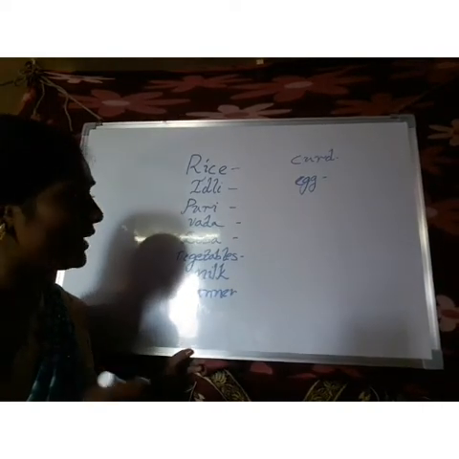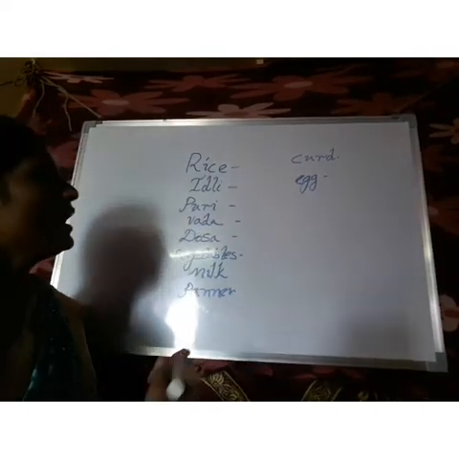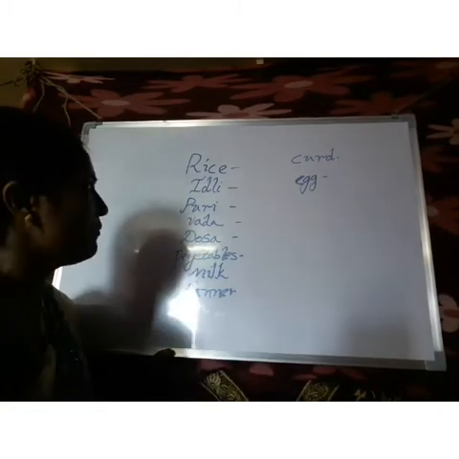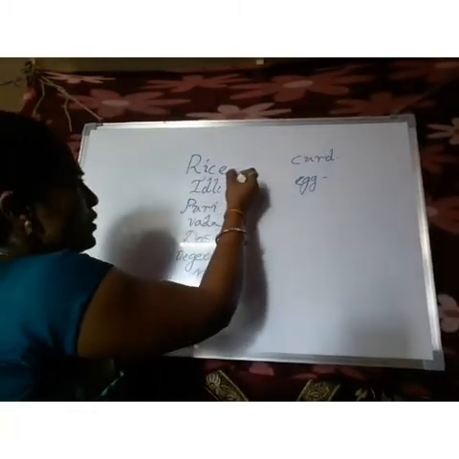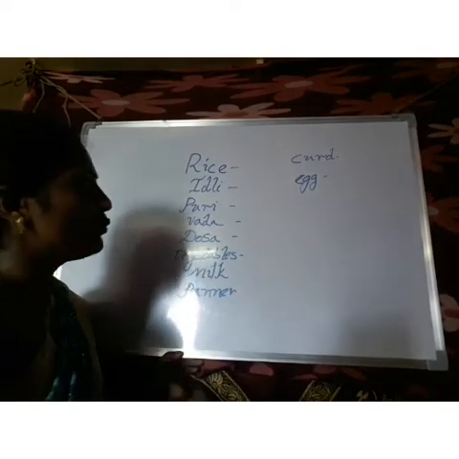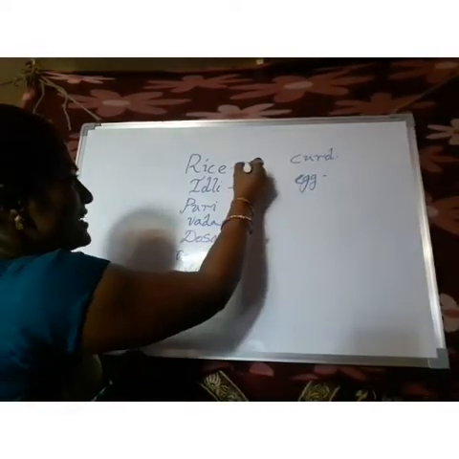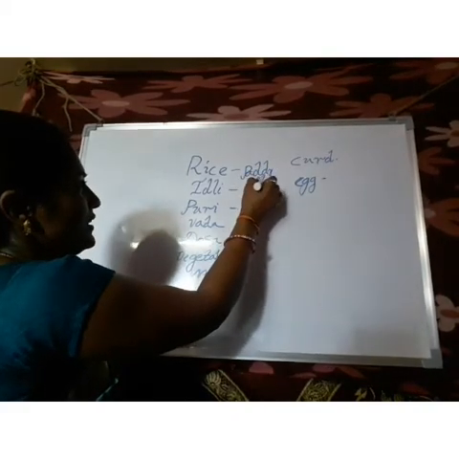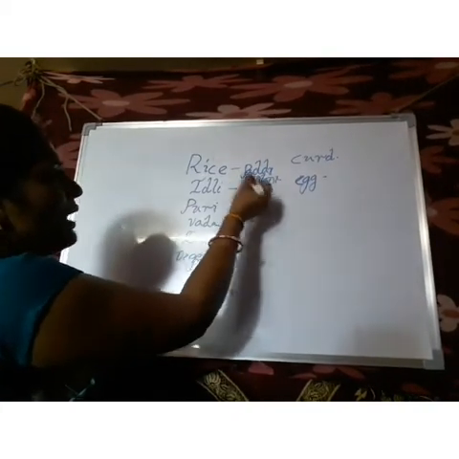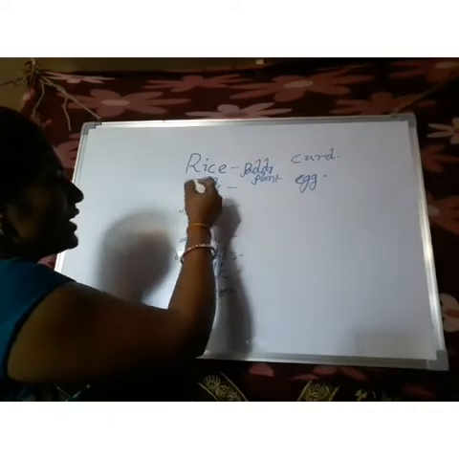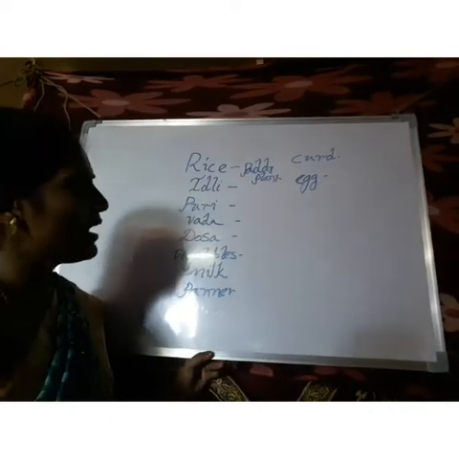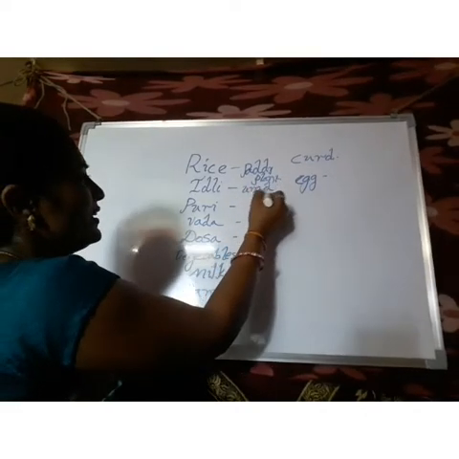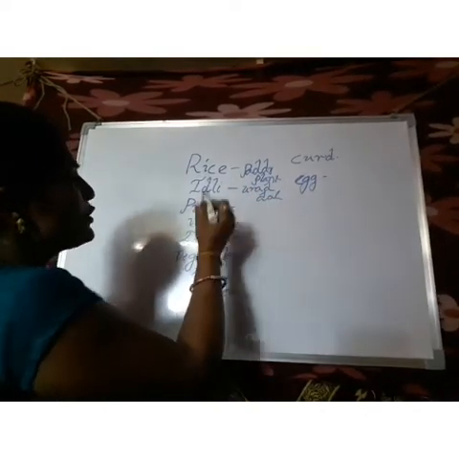But you are eating different varieties of food, and now you have to know where these items came from. First of all, rice. We eat rice grains, and we get them from the paddy plant. Rice grains we get from the paddy plant. And coming to idli. Idli is made from urad dal. Urad dal.